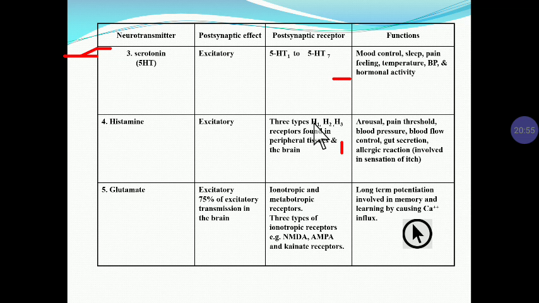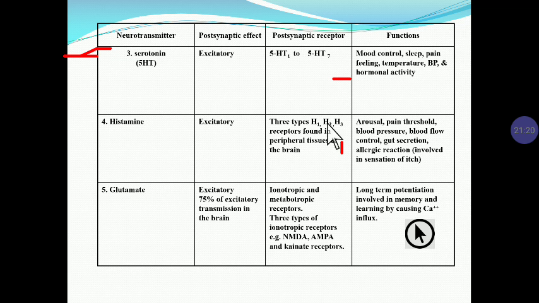There are 3 types of receptor: H1, H2, and H3 receptor. Various important functions are arousal, pain threshold, blood pressure, blood flow control, gut secretion, and allergic reaction. These are the important neurotransmitter functions of histamine. Histamine is an autacoid, which is important.